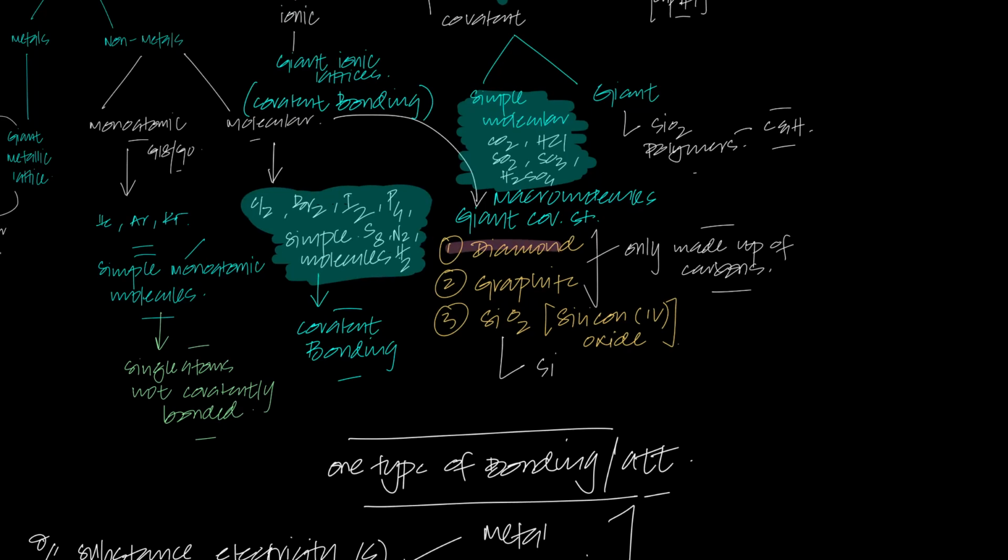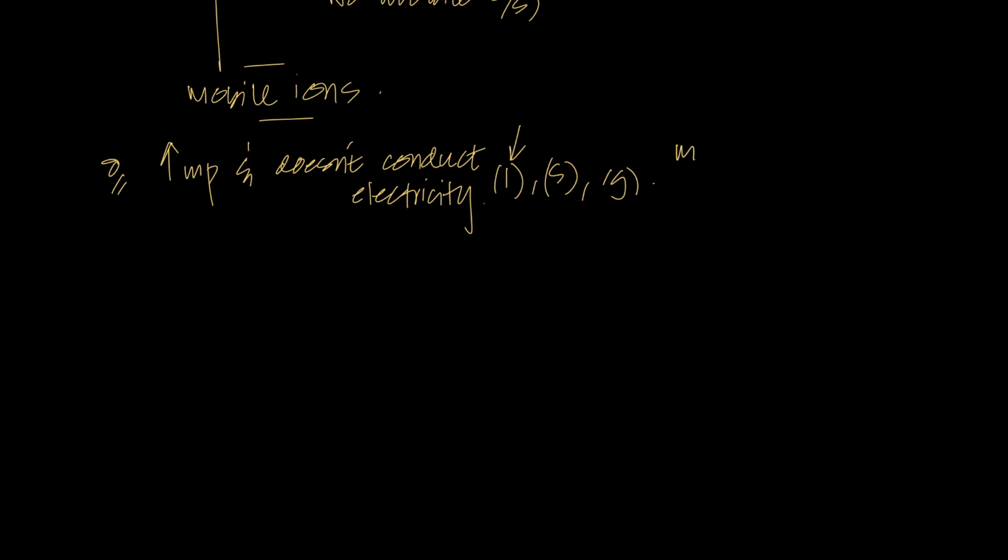Other than graphite, it can be diamond, silicon dioxide, or a polymer. Nowadays polymers can also do it if you use the right structures, but it can be diamond or silicon dioxide. Other than graphite, you could use any macromolecule. Macromolecules like diamond, silicon dioxide, or even silicon don't conduct electricity in any state whatsoever, but they do have a high melting point because they are giant covalent structures with strong covalent bonds.